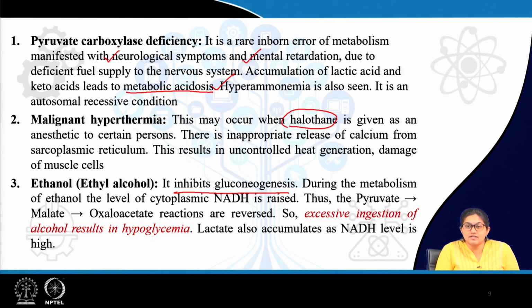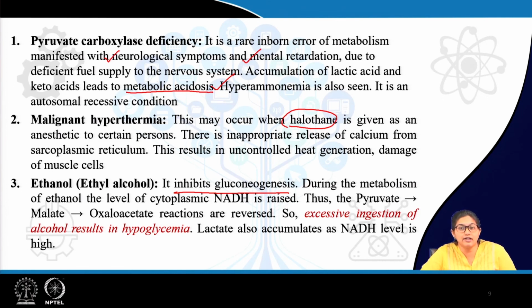Now, why is there defective neoglucogenesis? What happens while there is excess amount of circulating alcohol or ethanol, these ethanols are metabolized by utilizing NAD. Why?